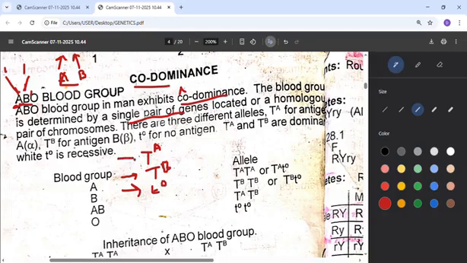Anyone that has blood group A has an antigen. So there are different antigens: there's an antigen for A, an antigen for B, but there's no antigen for O. Now, take notes: O is always recessive. So let's see the blood groups and the antigens or the alleles.